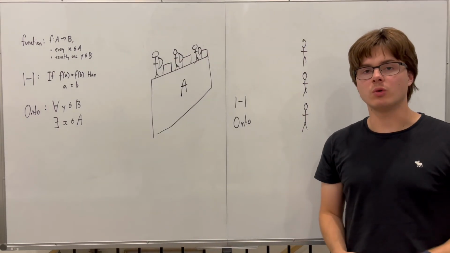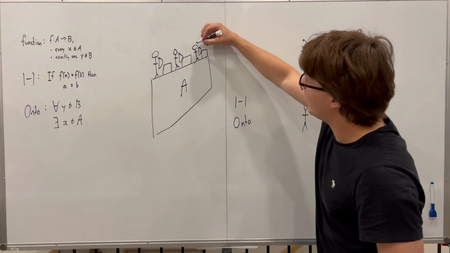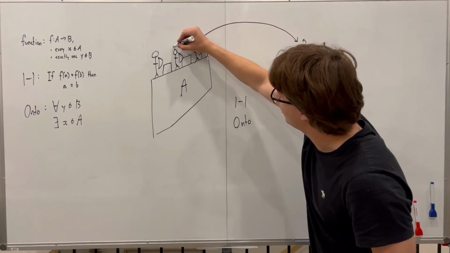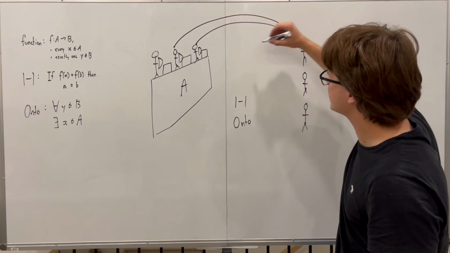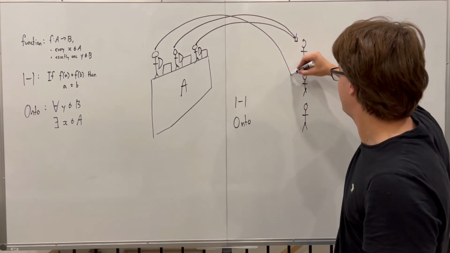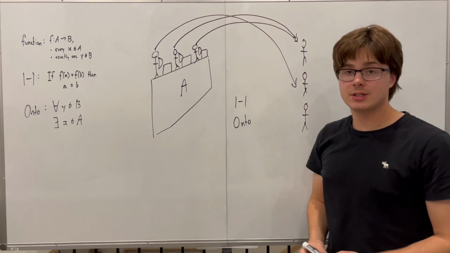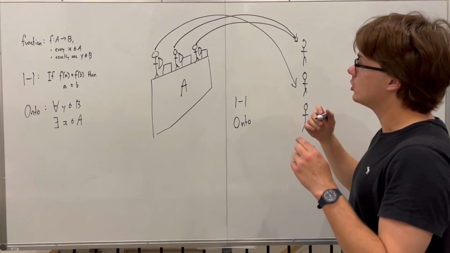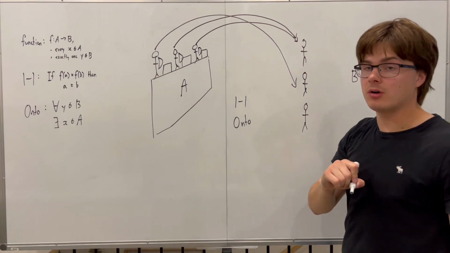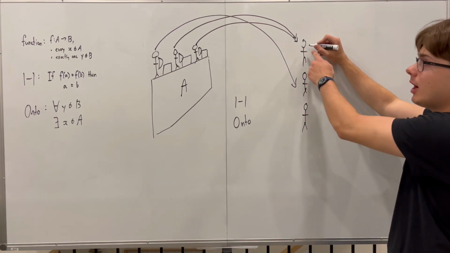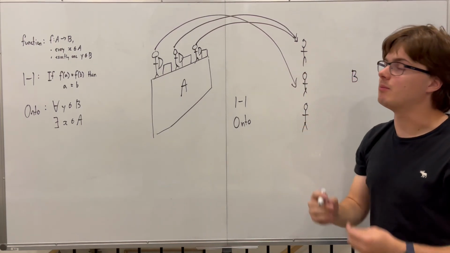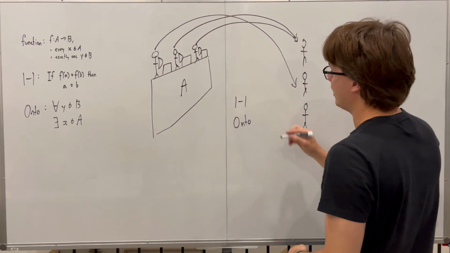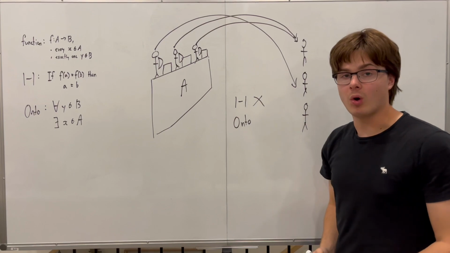Let's look at the following function. If we have an archer fire at this guy, an archer fire at this guy, and an archer fire at this guy, is the function one-to-one? The answer is no, because all of the arrows hitting this guy are not coming from the same archer. There's one coming from this guy and one coming from that guy. So no, it is not one-to-one.